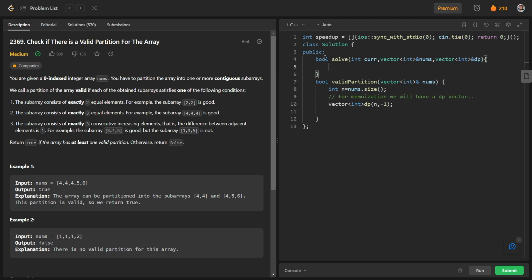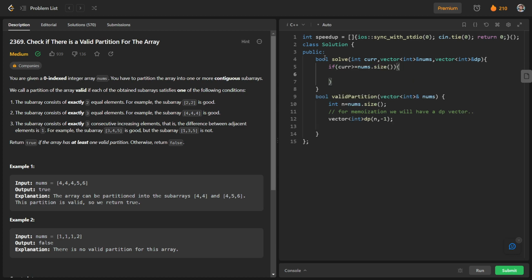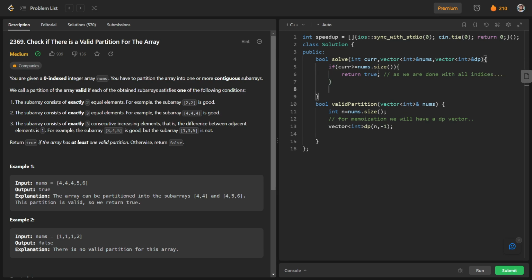If this index is equal to or greater than nums dot size, we are done with all indices, so we can just return true.